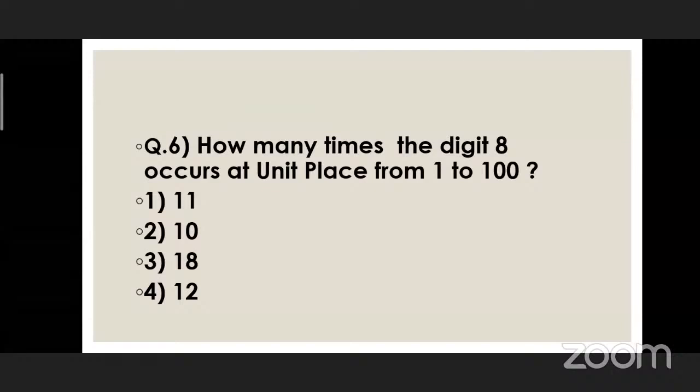These are the numbers in which 8 occurs at the unit place from 1 to 100. How many numbers are there? 10. So you have to darken the circle for option number 2, that is 10.